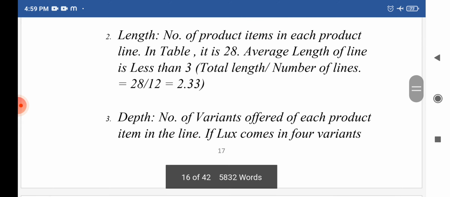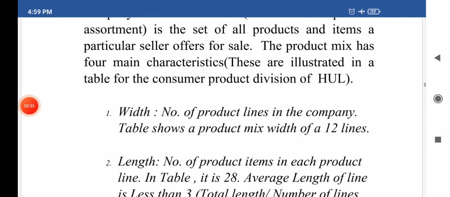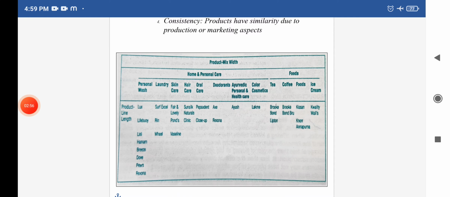Now for example, see here. So this is the product mix width of the Hindustan Unilever. So there are total 12 lines of product mix width.